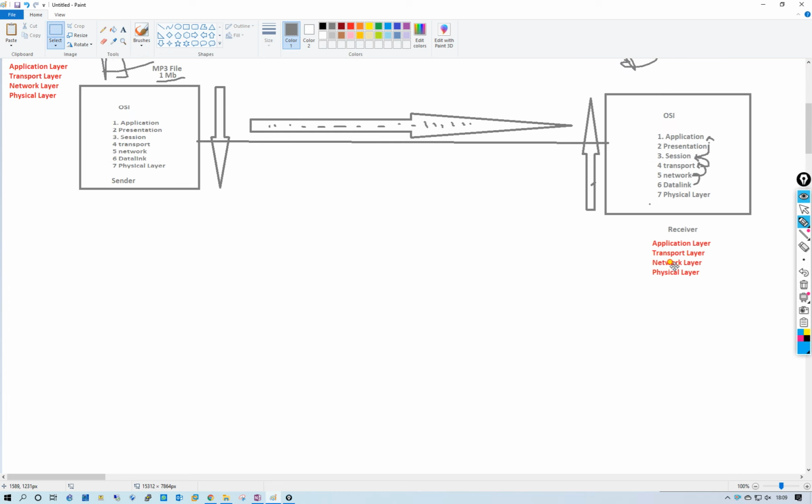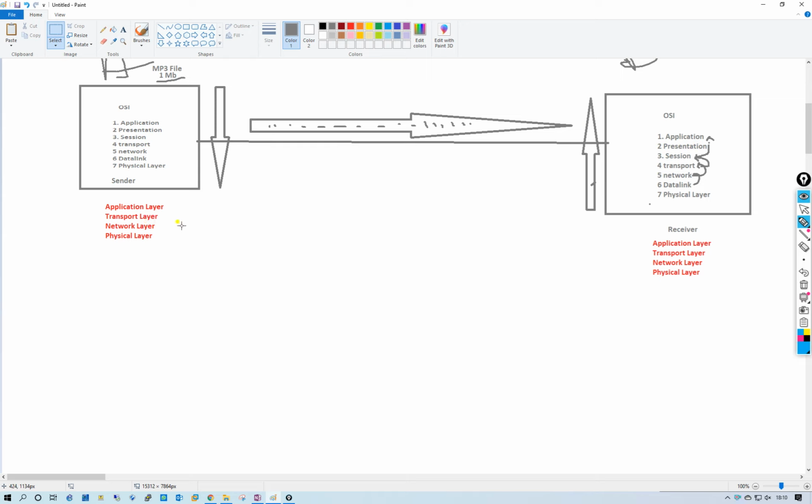First for this one and second for this one. Now what will happen, again the same procedure will happen, upper layer to lower layer and lower layer to upper layer. So which is our first layer here? Application layer.